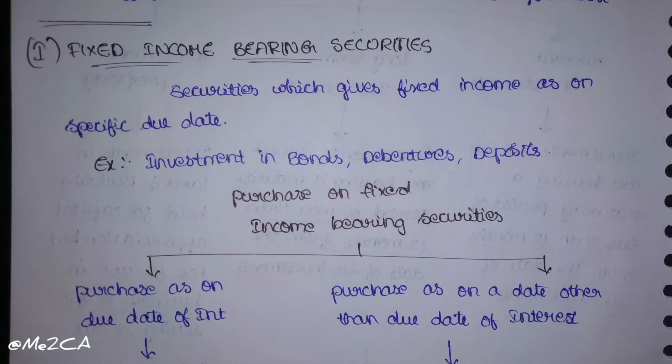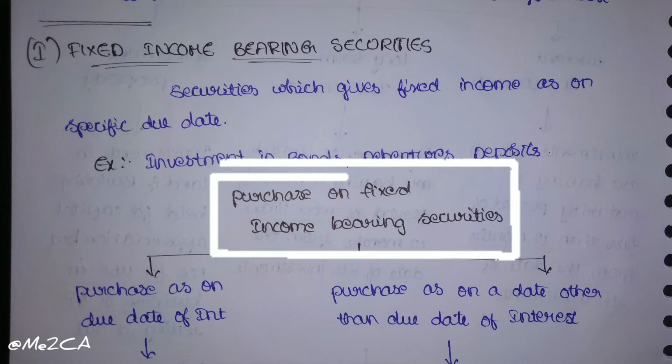And the next one is fixed income bearing securities. Securities which give a fixed income as on specific due date. Example, investment in bonds, debentures, deposits. Investment in bonds will give us income in the form of interest. That interest is fixed. And in case of debentures and deposits also, the income is fixed. So these come under fixed income bearing securities.